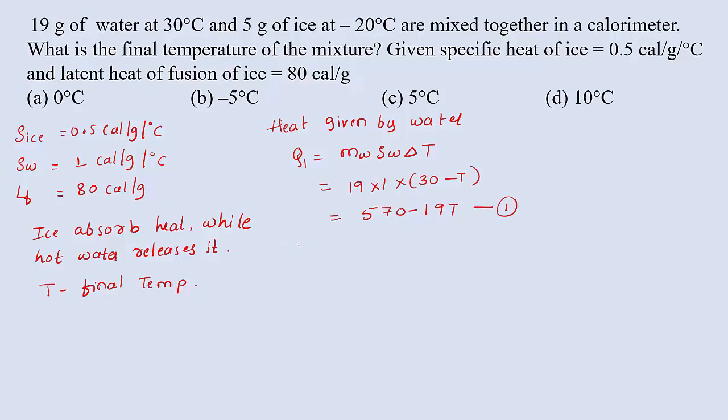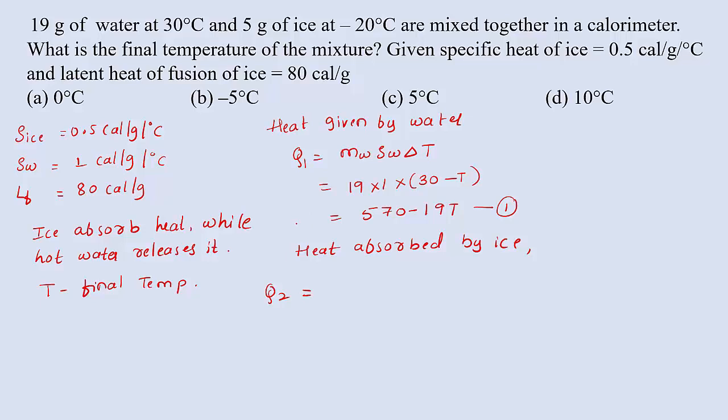Then come to the ice. Heat absorbed by ice, we can write Q2 equals, see here, this is all about latent heat of fusion. We know that water is converted into ice or ice is converted into water at a constant temperature. So I am going to write latent heat of fusion.